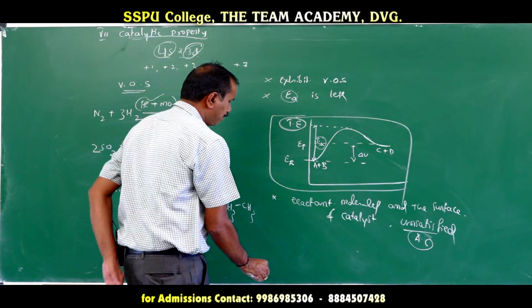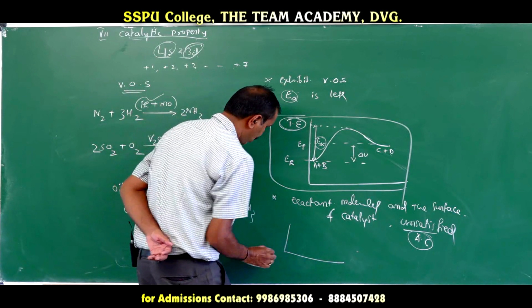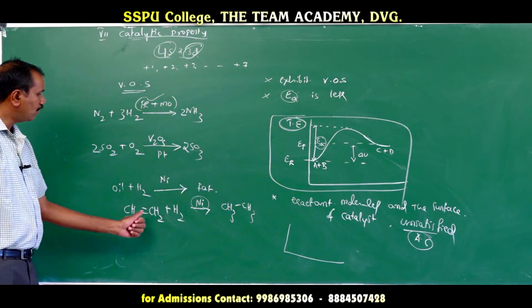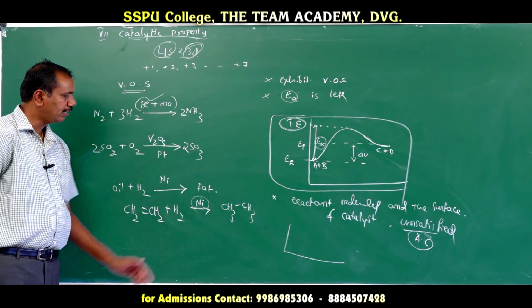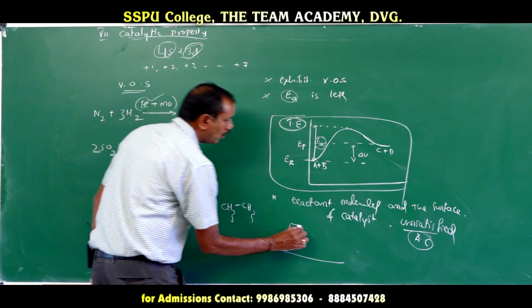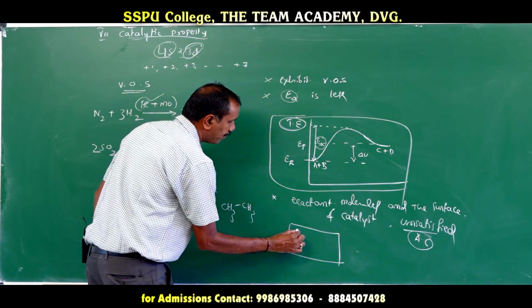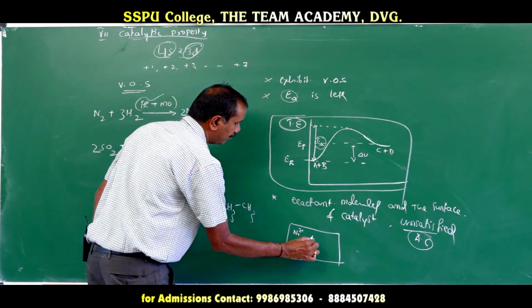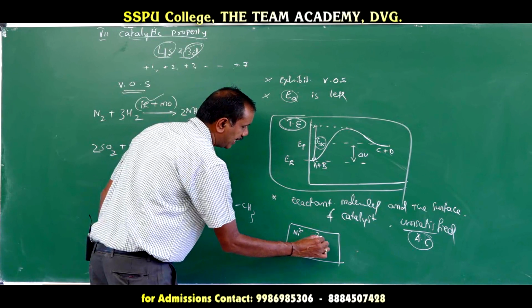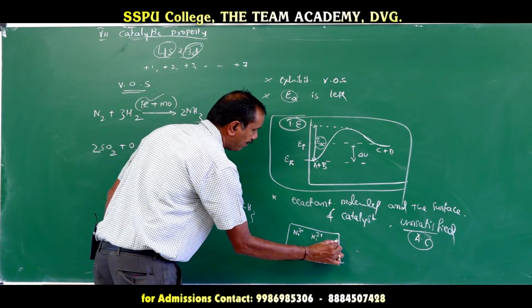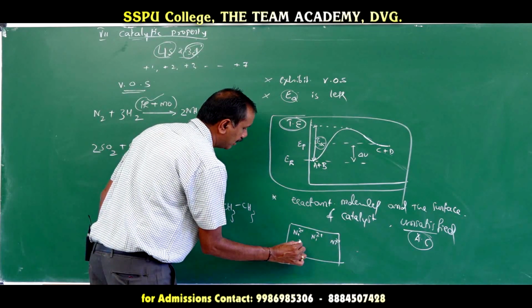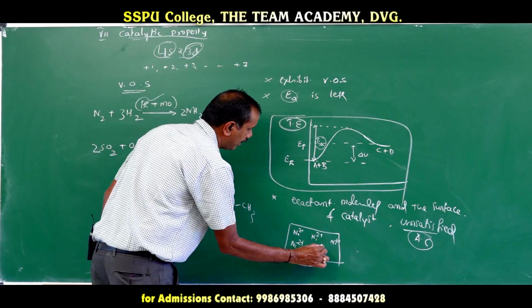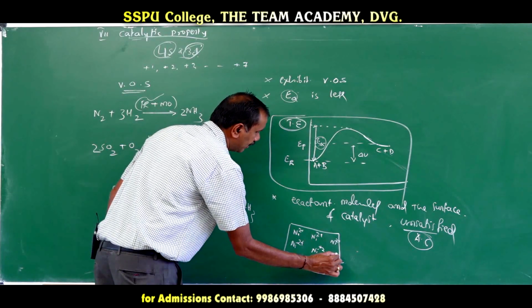A very simple example: during the conversion of ethene into ethane using a nickel catalyst, nickel must have Ni2+ configuration. If nickel is the catalyst, there must be the presence of Ni2+, arranged in a kernel.